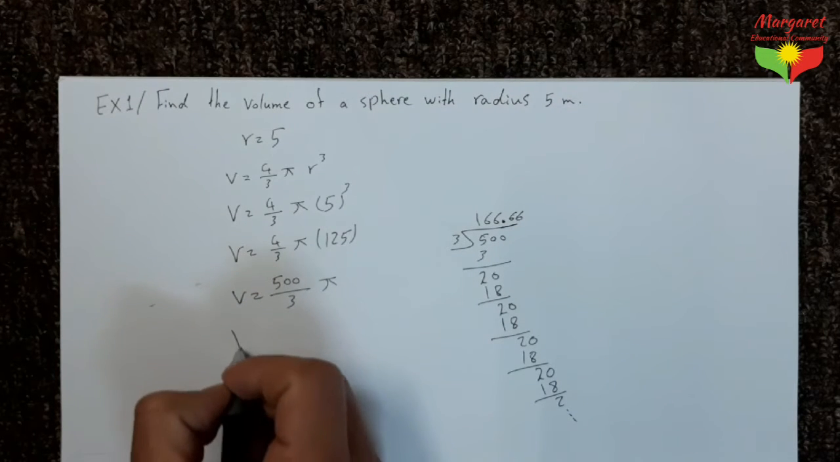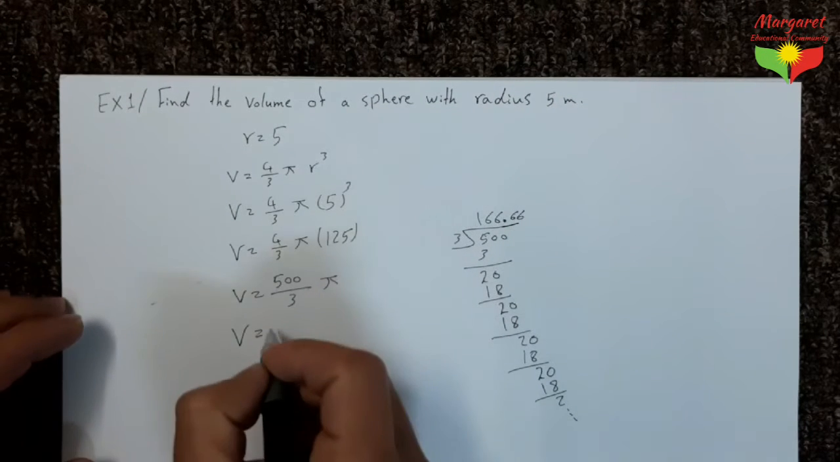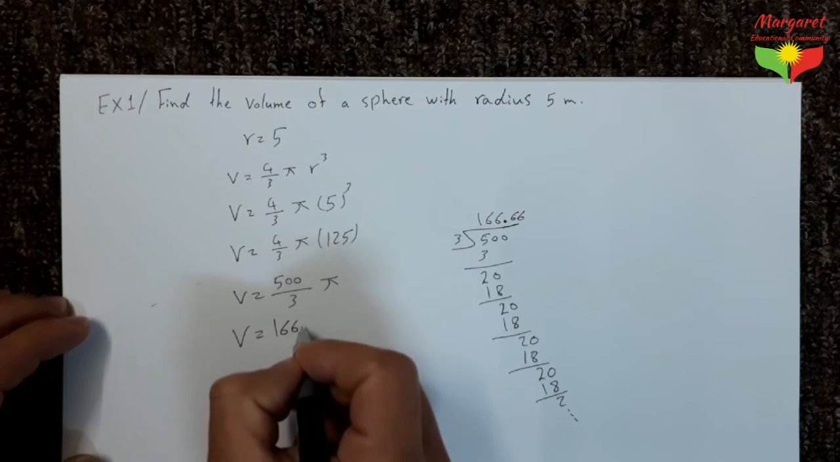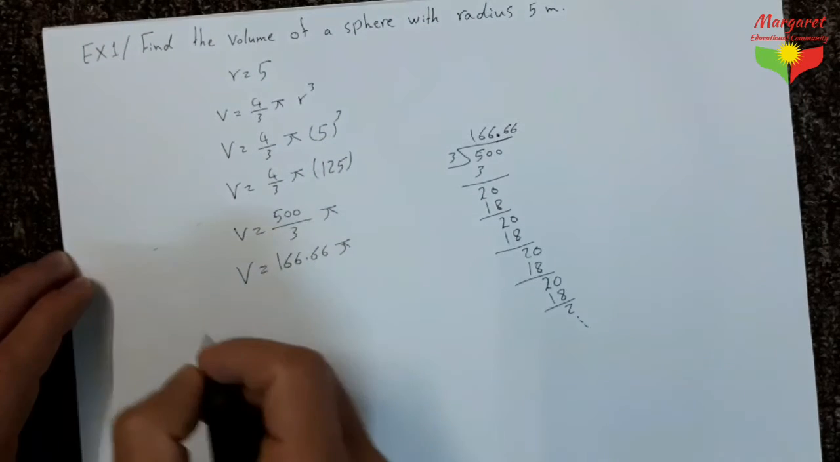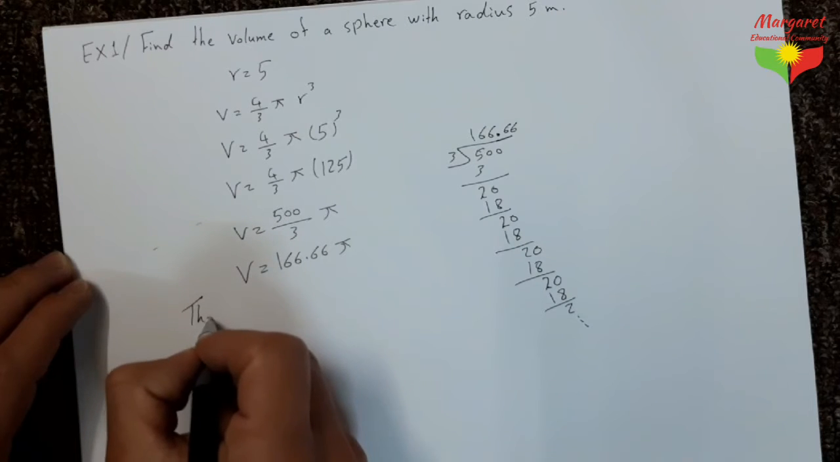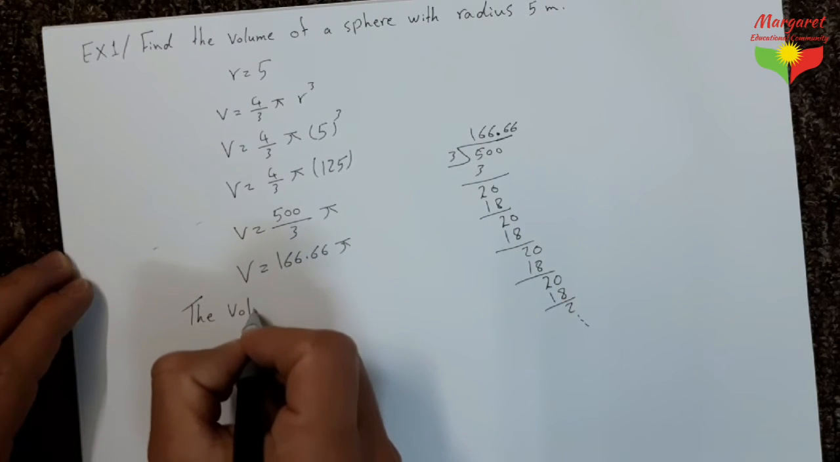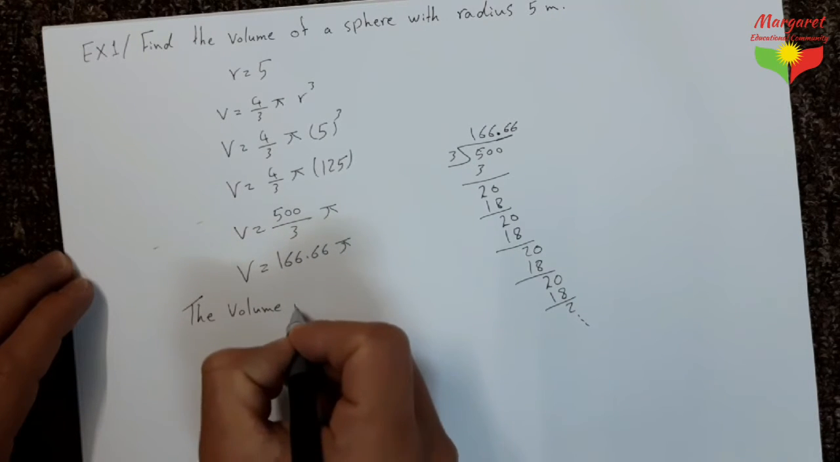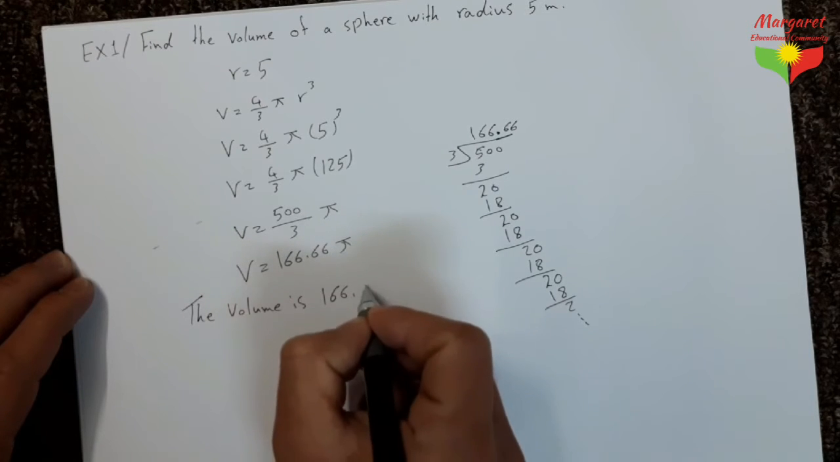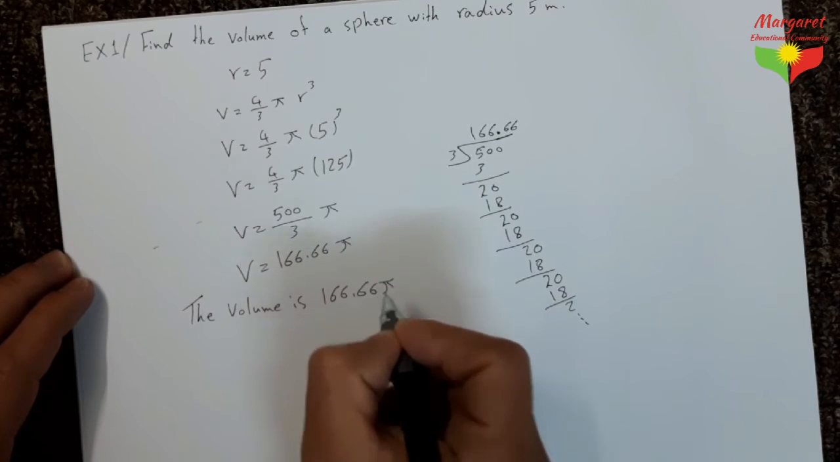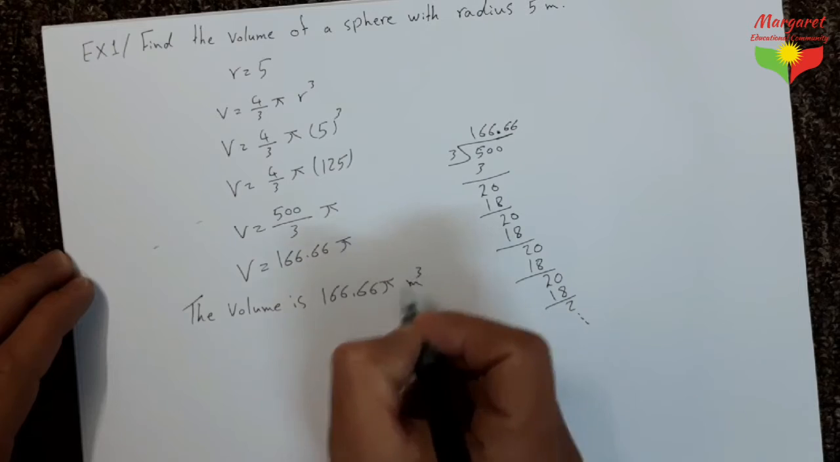So V equals 166.66 pi. So the volume is 166.66 pi meter cubed.